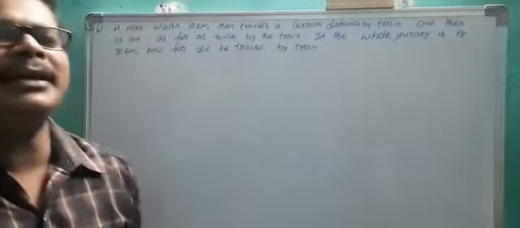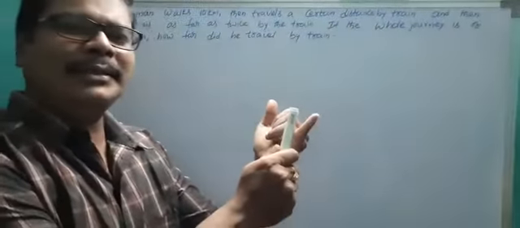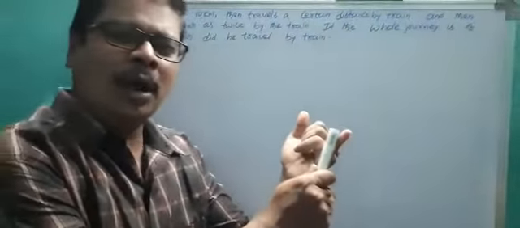Okay, so here we have two unknown quantities. One is how much distance traveled by train? We don't know. How much distance traveled by bus? We don't know. But we know one clue: the distance traveled by bus is equal to double the distance traveled by the train. The total journey is 70 kilometers.